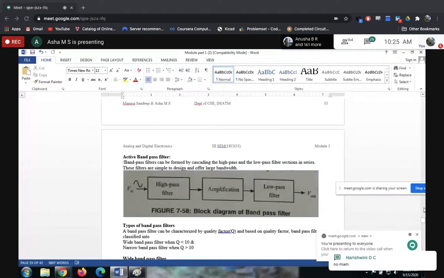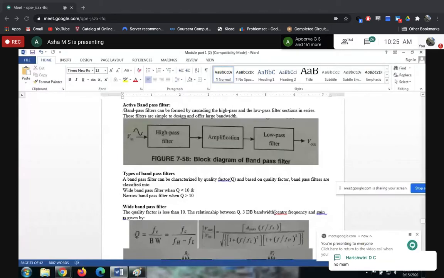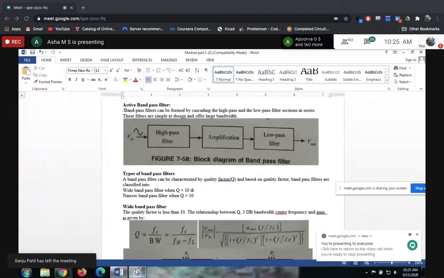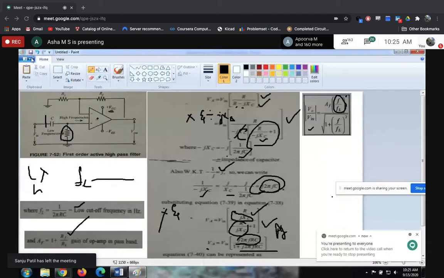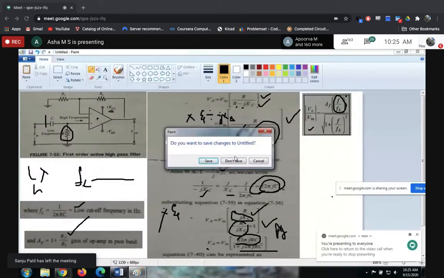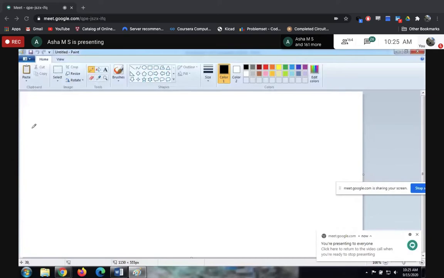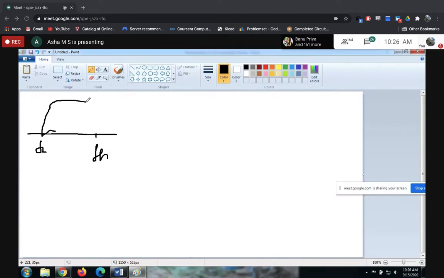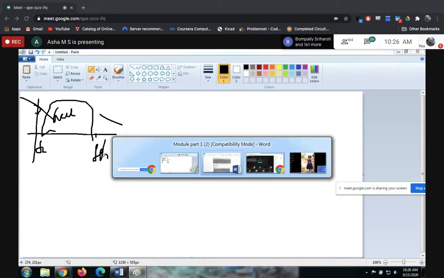Okay. So next, let's move to the band pass filter. What exactly is this band pass filter? In the last class itself, we have discussed. A band pass filter will have two cutoff frequencies, one is FL and one is FH. All the frequencies between these two should be accepted. This is the pass band. Remaining frequencies should be rejected. So this is what a band pass filter is.